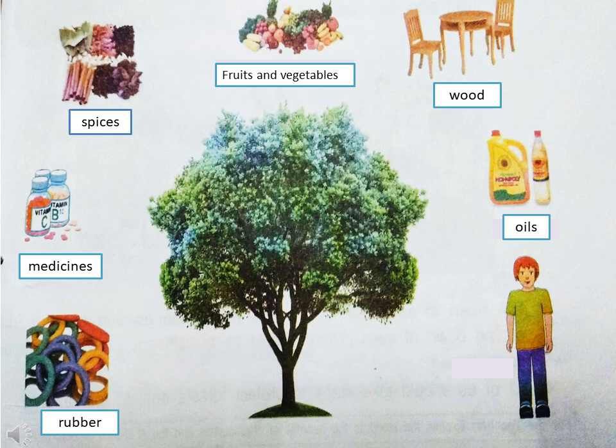Apart from providing so many useful things, plants give us something very important for all living things. Do you know what it is? This is oxygen gas. The gas we all need for breathing.